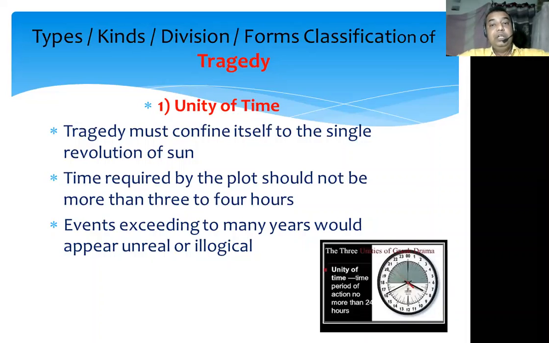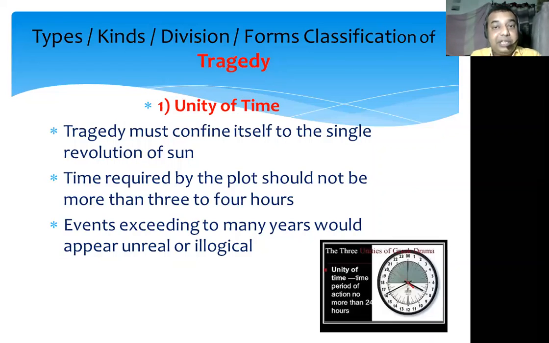People will come to see that drama for 3 to 4 hours. So he should present a plot in the form of a tragedy which can be concluded within that span of time. As the earth takes 365 days to complete its revolution around the sun, whatever incidents are spread over that time should be included.